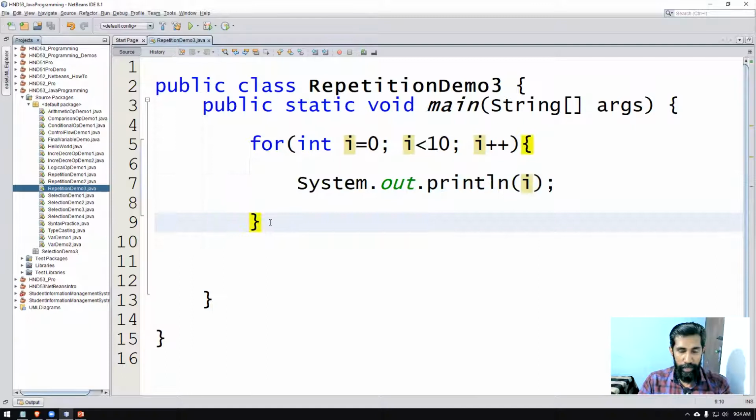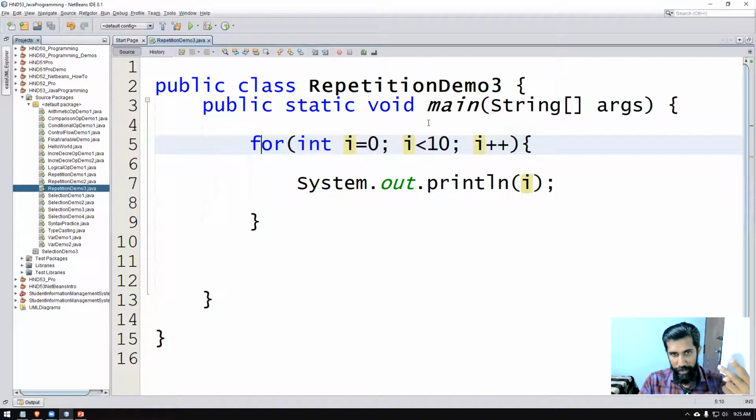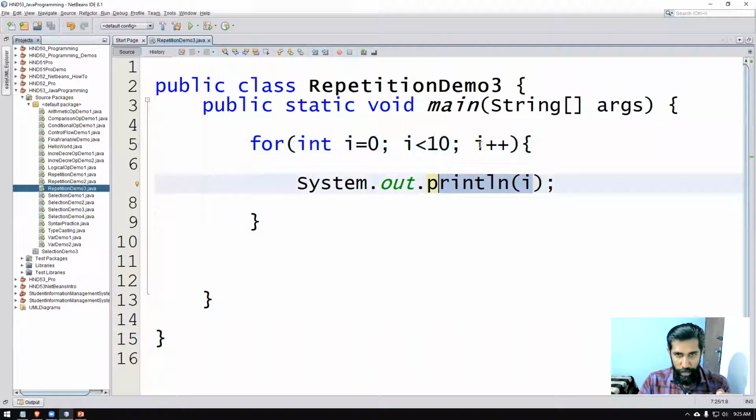Once it comes to the end of the block, it goes back to the loop line. Once it comes back to line number 5, this is the second time it comes, so it first does the modification, which is to increment i by 1, or decrement i by 1. When it increments i by 1, it was 0, 0 plus 1, it becomes 1. Now the value of i has changed. Before you go inside the loop and do the execution part, the second time again the condition will be tested.